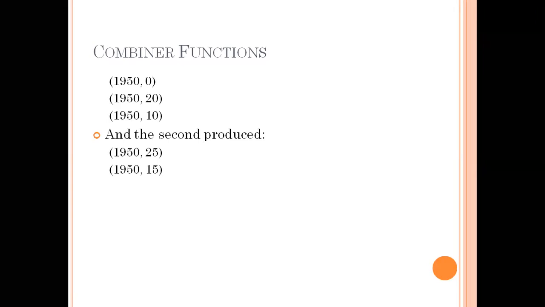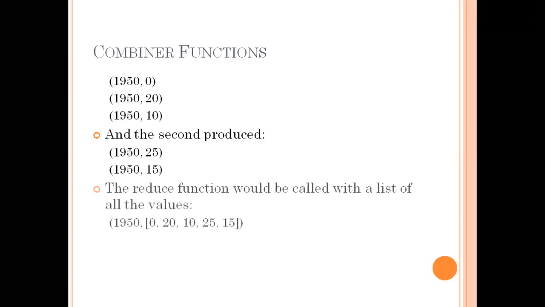This is the second. So if we have 2 different combinations, the combiner function is used to combine them. How will it be combined? See that the reducer function would call the first list of these values. What is the reduce function? It is going to find the maximum temperature in a particular year. That is the total aim. So it is going to combine all those things into one group, a first group and a second group.